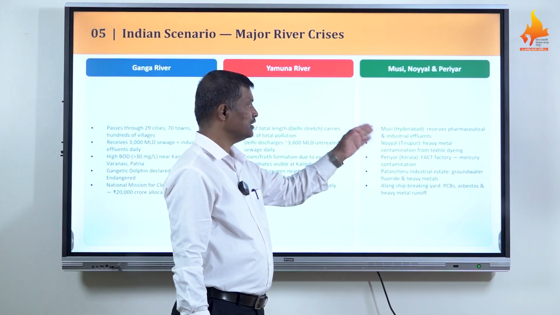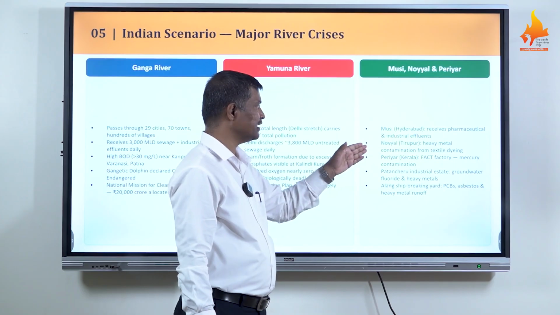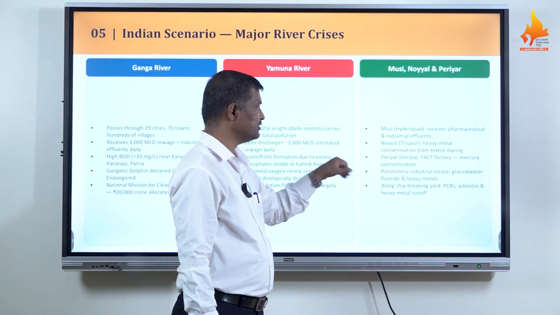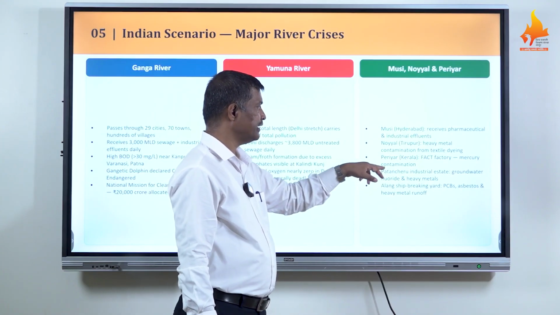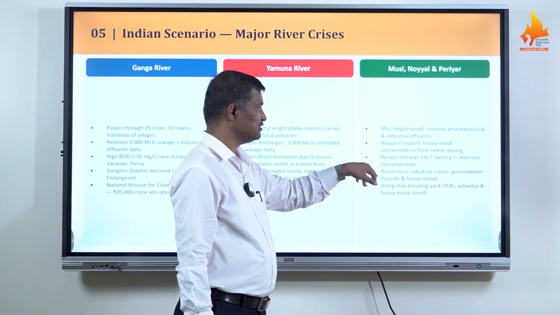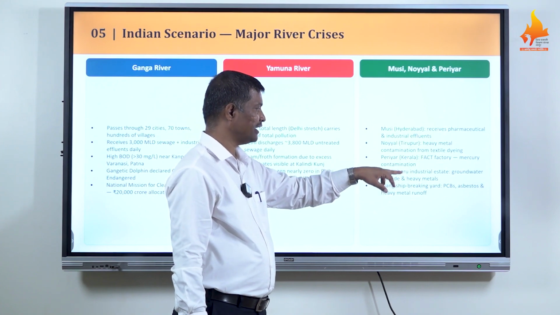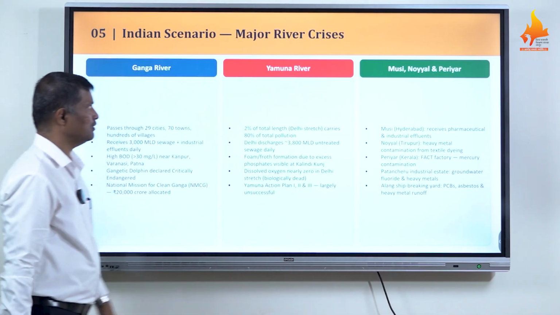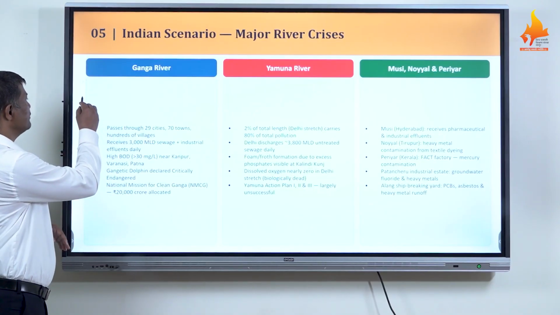Now think about Musi, Noyal and Periyar. So Musi, in Hyderabad, receives pharmaceutical and industrial effluent. Noyal, Tirupur, heavy metal contamination from textile dyeing. Periyar, in Kerala, factory mercury contamination. And Patancheru industrial estate, groundwater fluoride and heavy metal contamination. Alang ship breaking yard causes pollution of PCBs, asbestos and heavy metals through runoff. So all these are major examples of rivers polluted by different water pollutants.